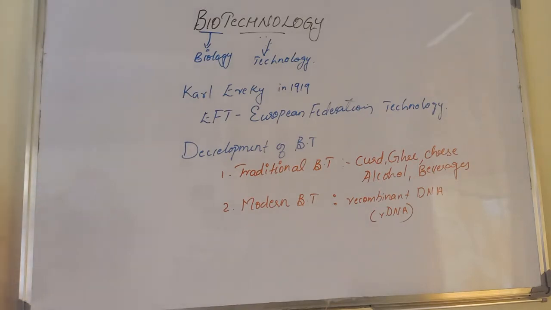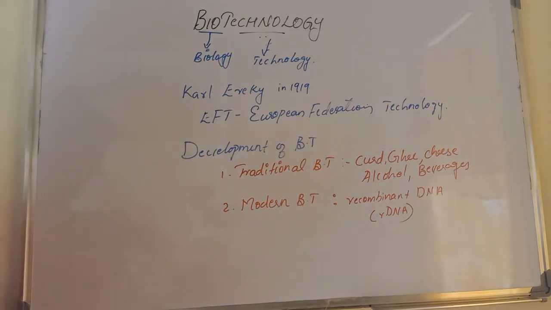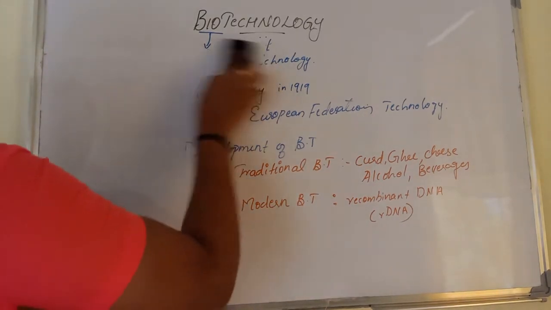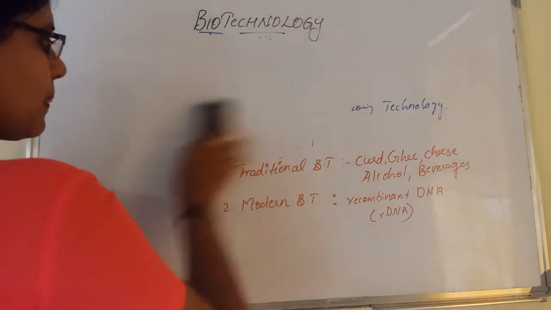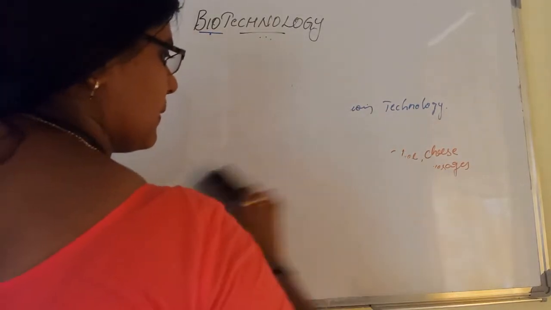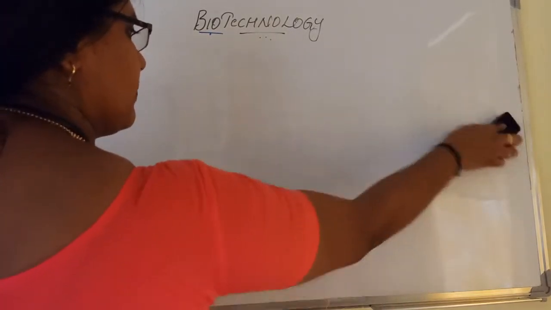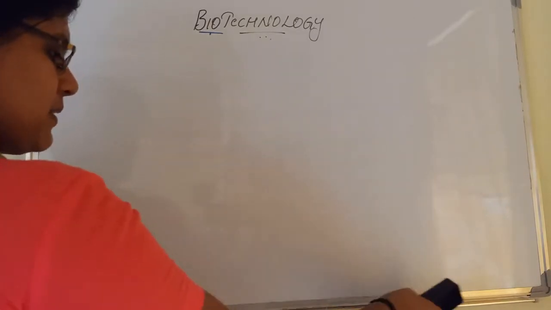Then come to the principles of biotechnology.